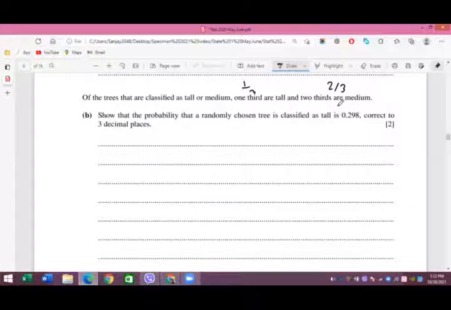So that means the probability that a randomly chosen tree is classified as tall is 0.298, correct to 3 decimal places. According to this part of the question, you can see it is a tall tree.